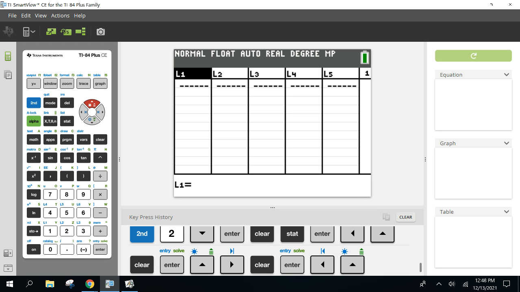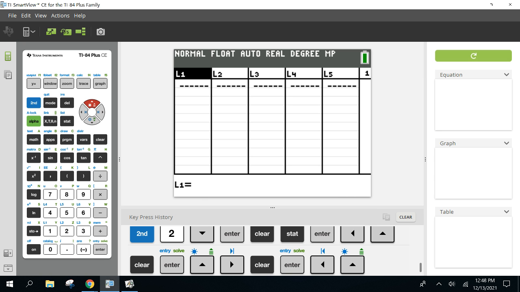Before I move on, some of you may or may not have numbers in there. To clear out a list real quickly, you highlight it like I have it right now. Clear. Don't hit delete or you're going to wipe out the entire list, never to be seen again. Clear, enter to wipe out the numbers. Everyone's got a blank list, correct?